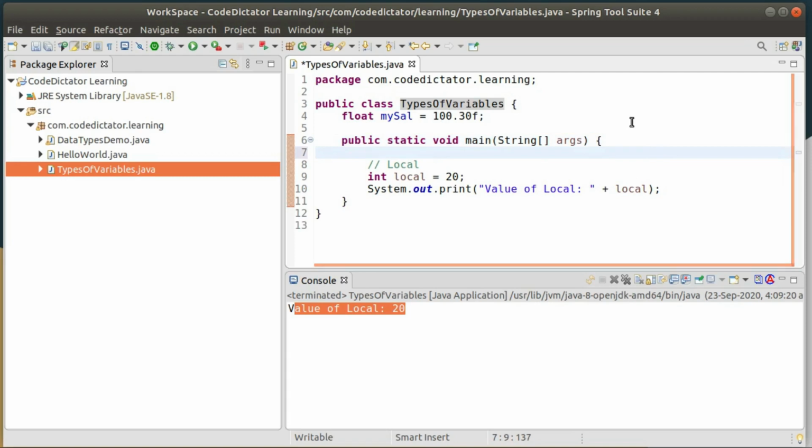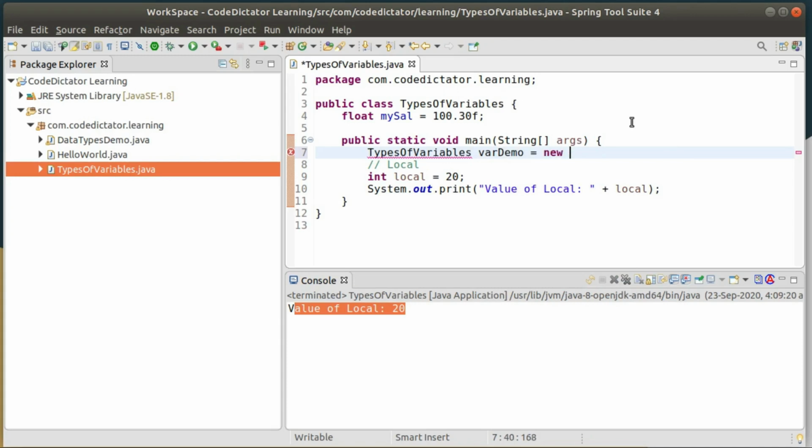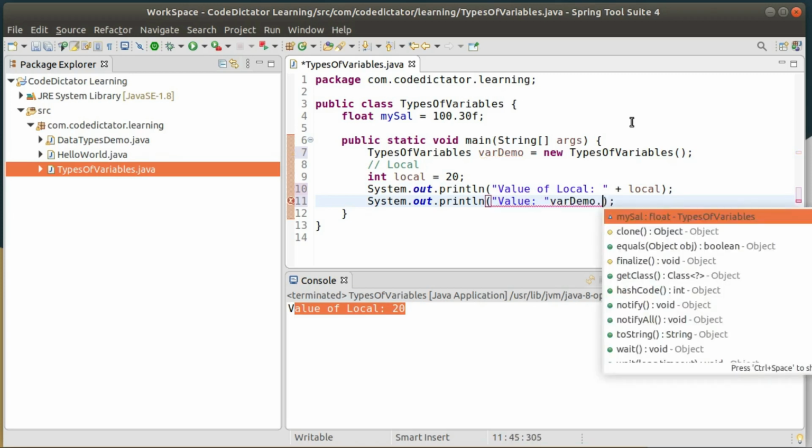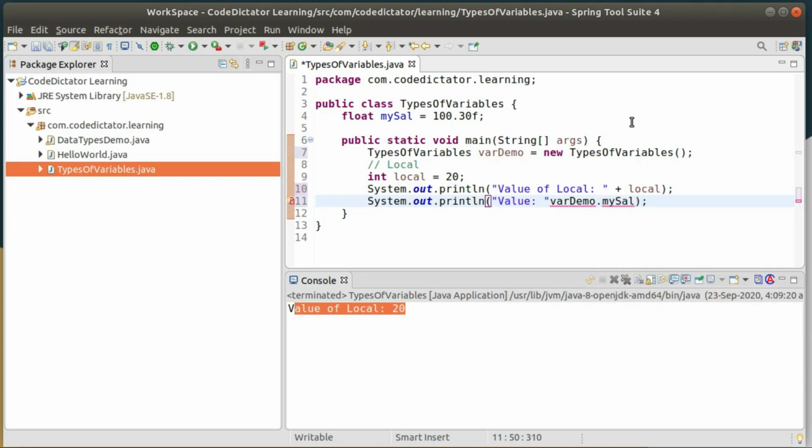So let's create an object: types of variable, var demo equal to new types of variables. If I want to access that variable, I can access it easily. System.out.println, value, and simply I can use var demo dot my sal. Yeah, I need to give it a plus symbol for concatenation.